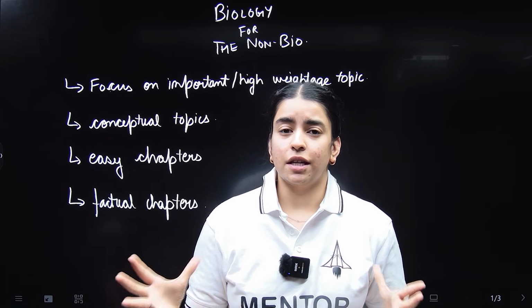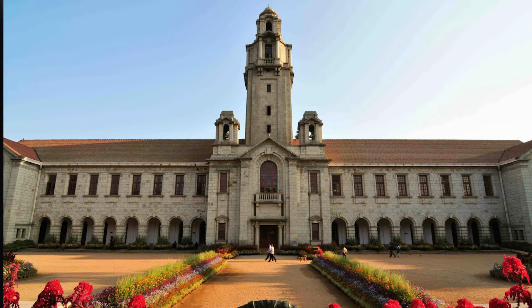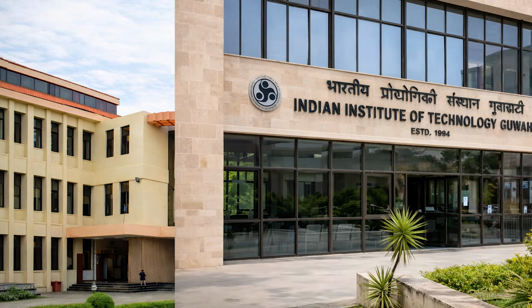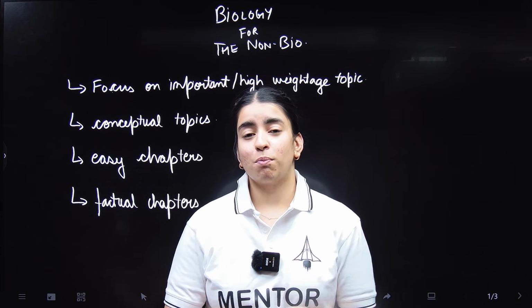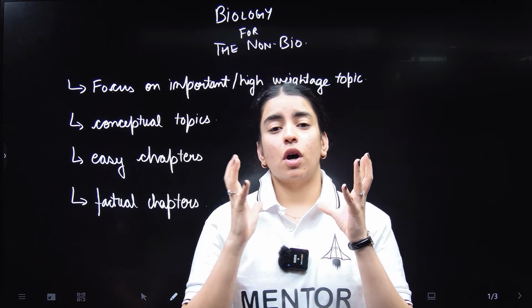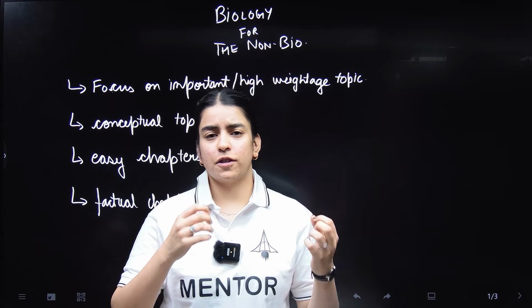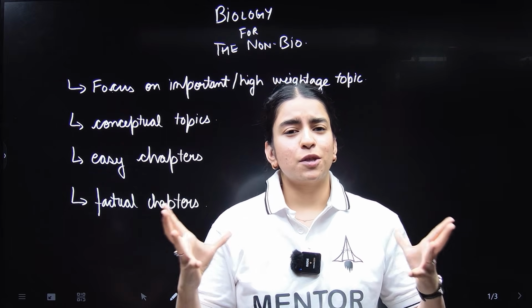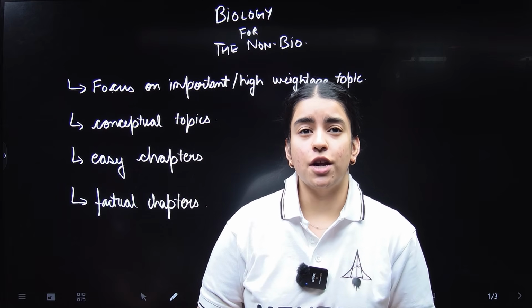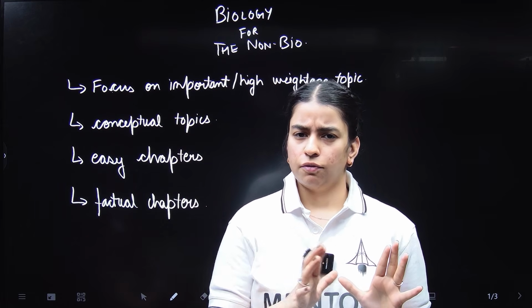Because let's face it, if you want to go into institutes like IISER Bangalore, IIT Madras and IIT Guwahati, you need to appear for your biology section as well. So assuming you're a PCM student and you have good knowledge about your physics, chemistry and mathematics, let's break down your biology section into a few further subsections.